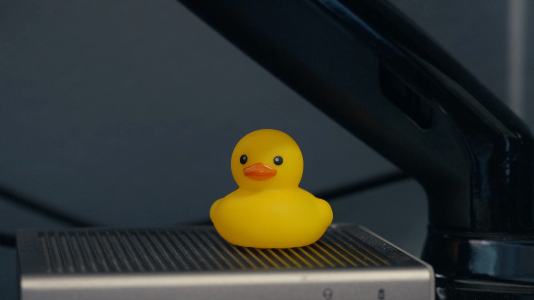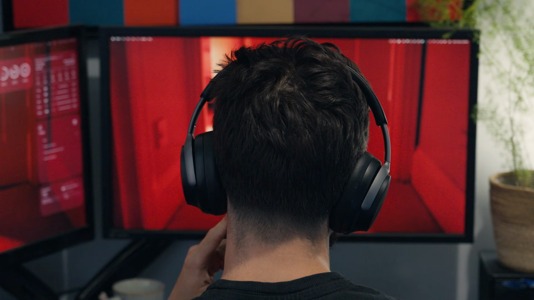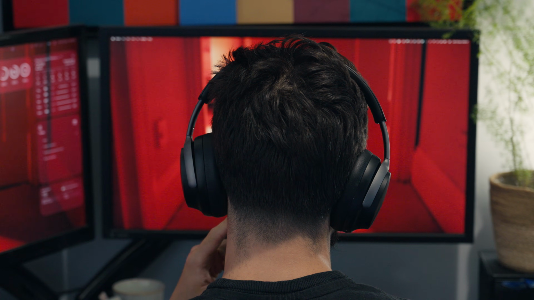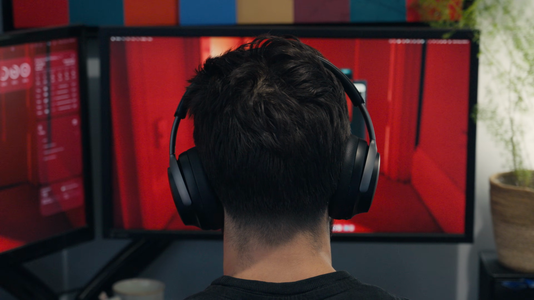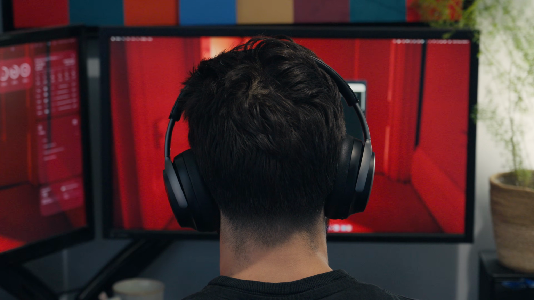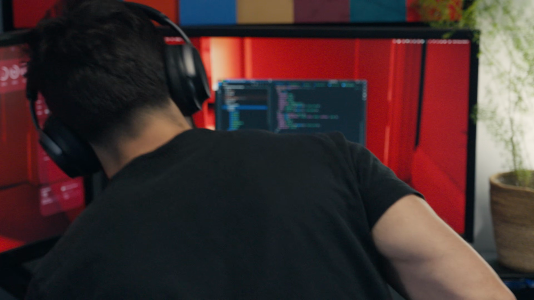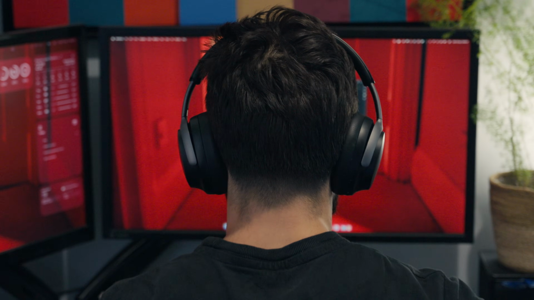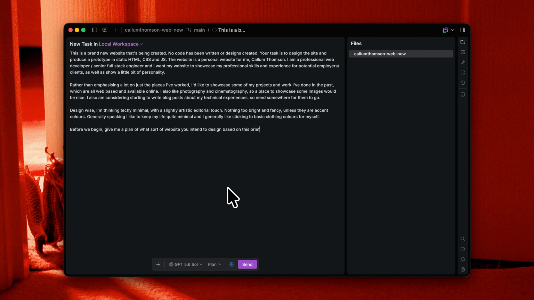So, step 1, vibe coding, the fun bit. I'm going to use Codex to generate a static HTML, CSS and JavaScript prototype. So these are the basic web languages that the model will be able to work best in for the sake of producing a prototype. It's just pure vibe coding, there's no need to look at the code.